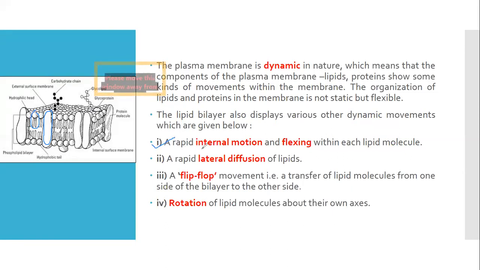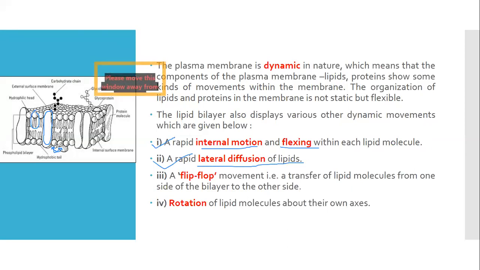A rapid internal rotation or flexing can be observed within each lipid molecule. Fine, they can rotate internally, and flexing means they can stretch themselves. So each lipid molecule can do both of these movements on its own. Fine. Second movement, rapid lateral diffusion of lipids can occur. Lateral diffusion means they can simply switch places. This can go there and this can go there.